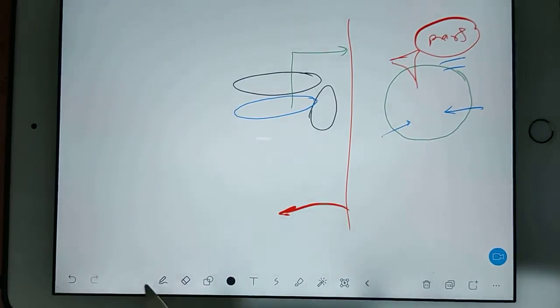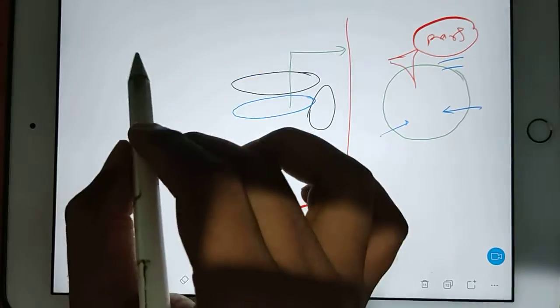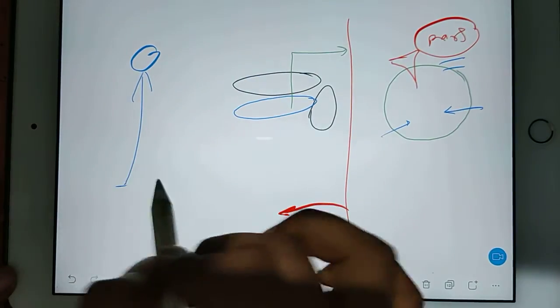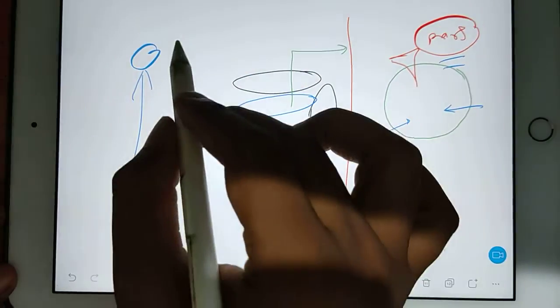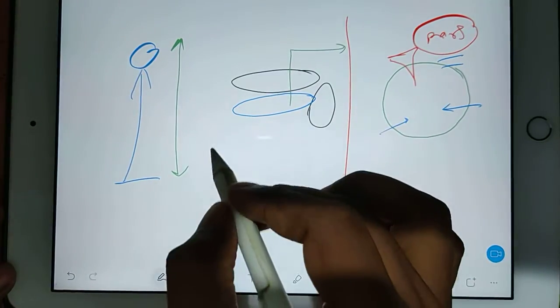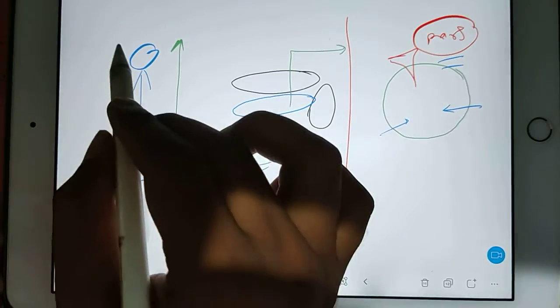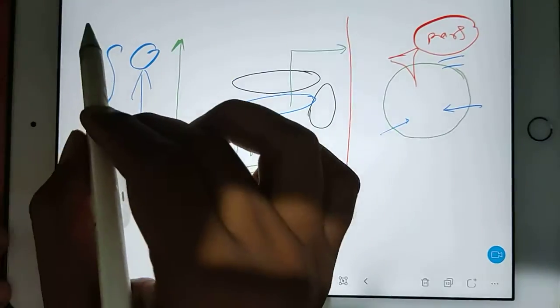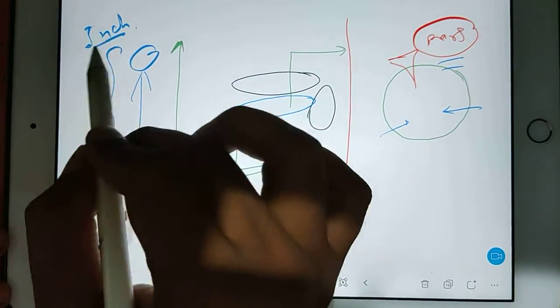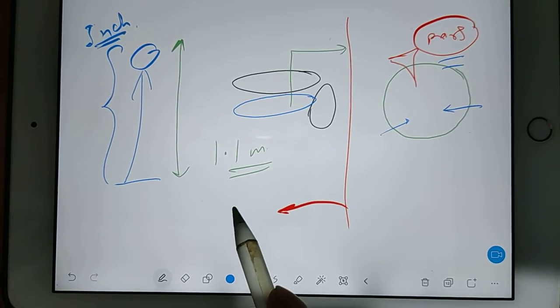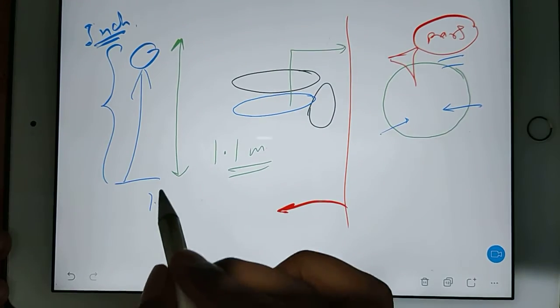Guys, understand my point. If a person is this much tall, then in meter, suppose it is coming 1.1 meter. But if you count in inch, then of course that will not be 1.1 inch.